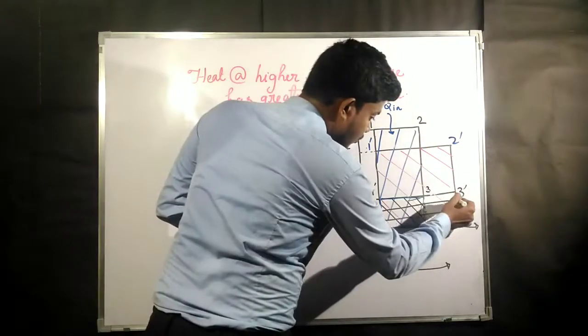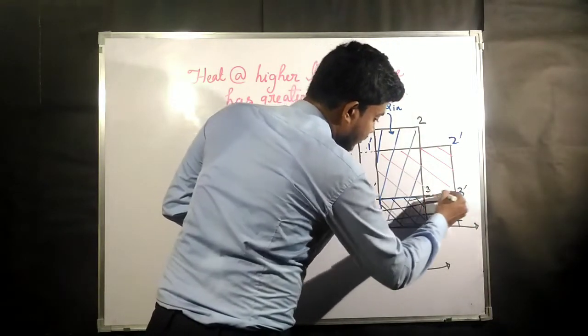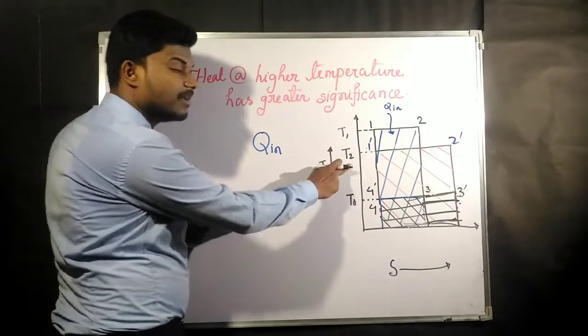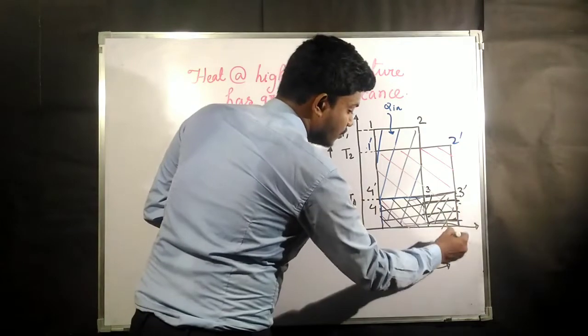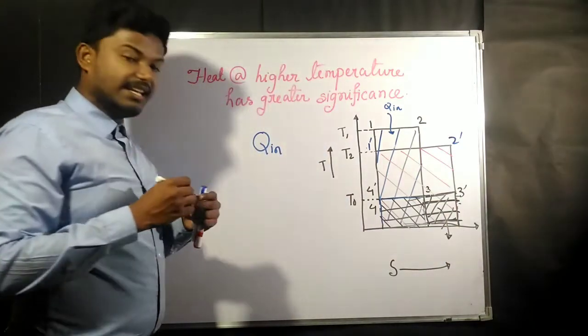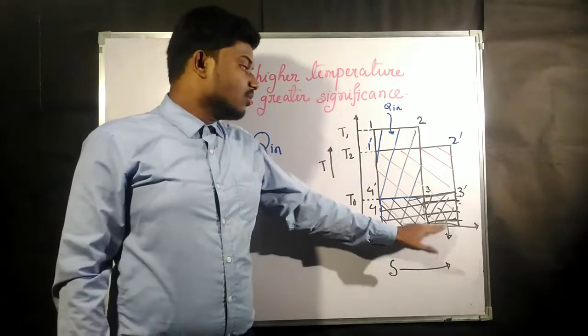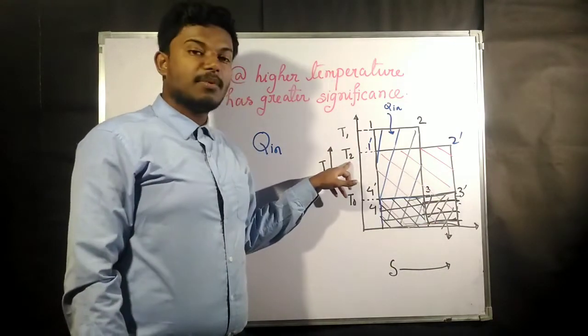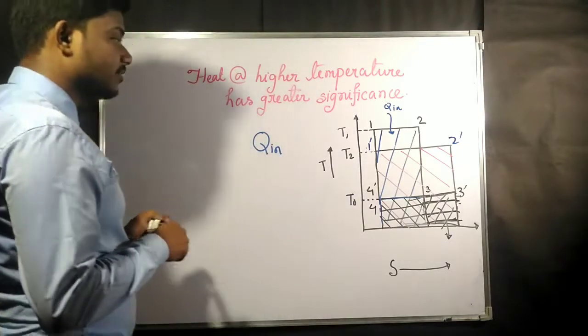So this is the total amount of unavailability which is going to increase when we give the same heat at T2 temperature. This is the amount of unavailable energy which is going to increase, or this is the loss of available energy while we are giving the same amount of heat at T2.